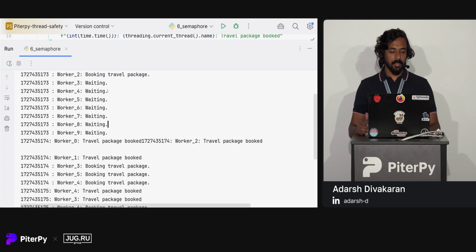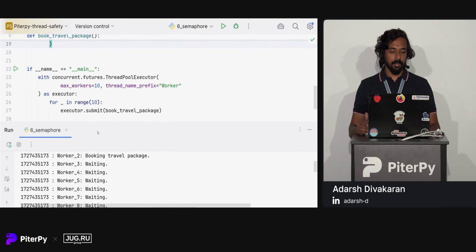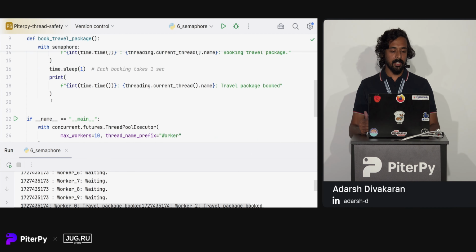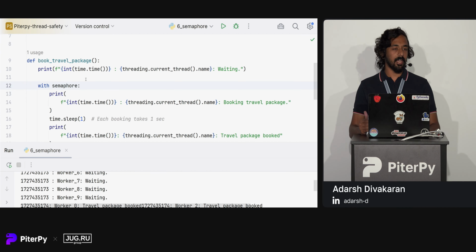In this way, the semaphore only allows 3 threads to access concurrently. Other threads will be waiting, their execution blocked at this point, and only when a thread is freed after completing the with statement can a newer thread get access.